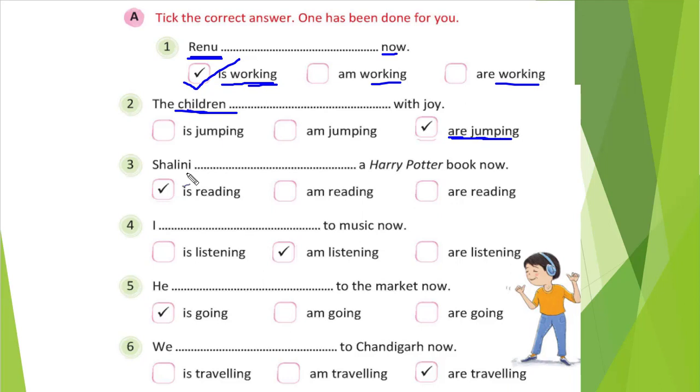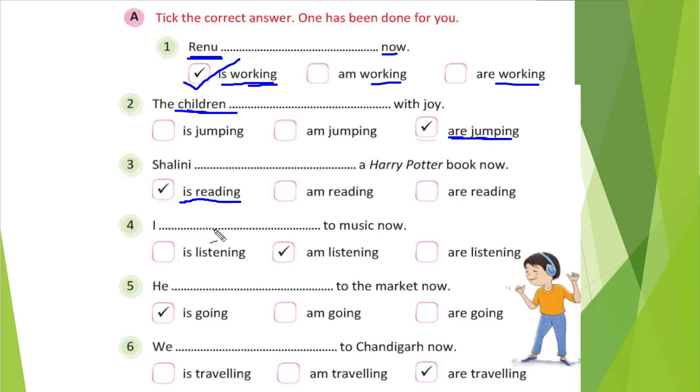Shalini, that is a singular noun, right? One person's name. Or you can say she. The pronoun for Shalini will be she. So whenever that is there, we will use is. So is reading, verb with ing.